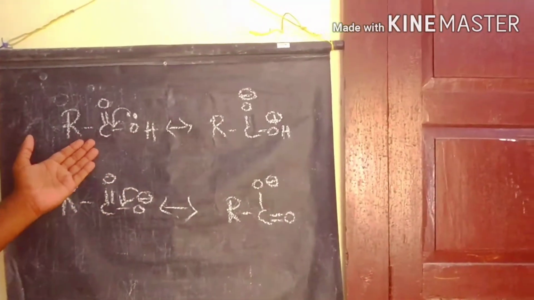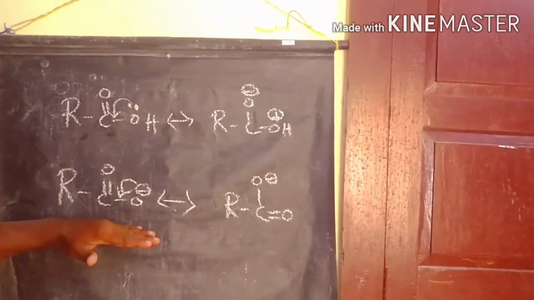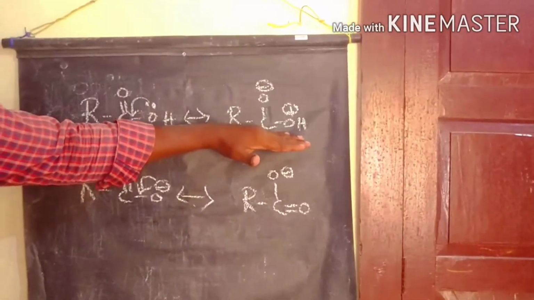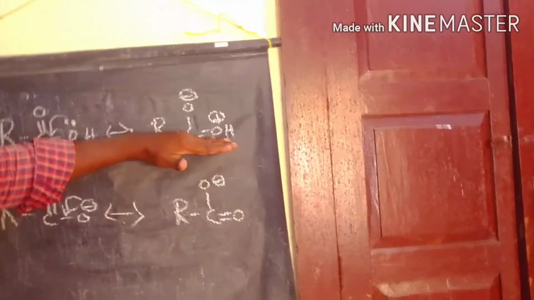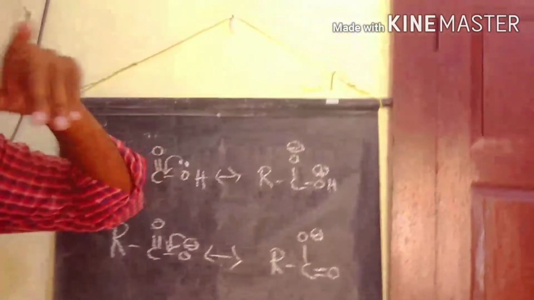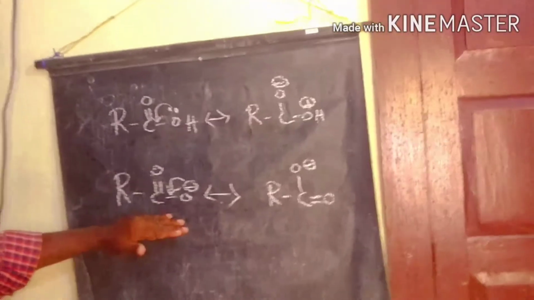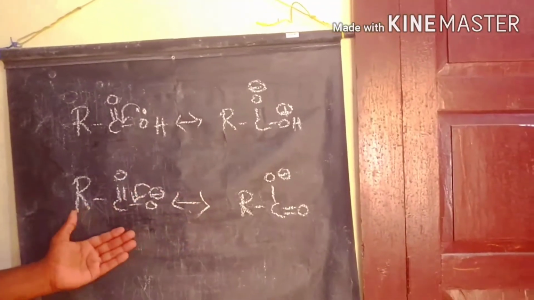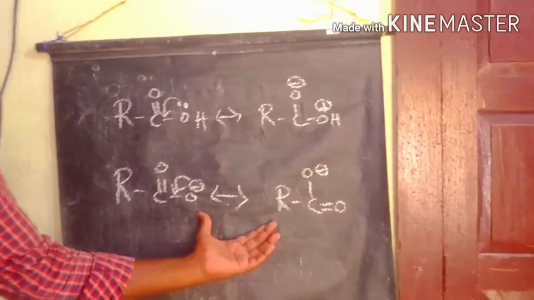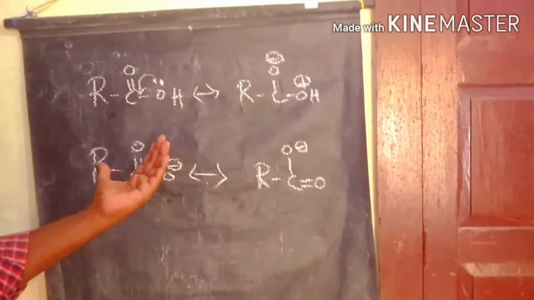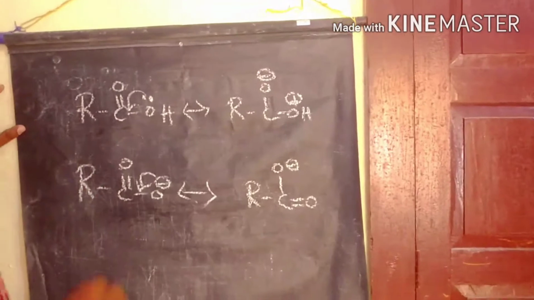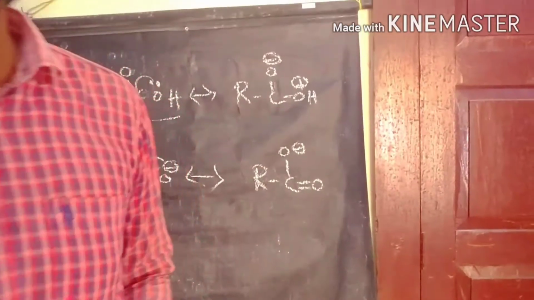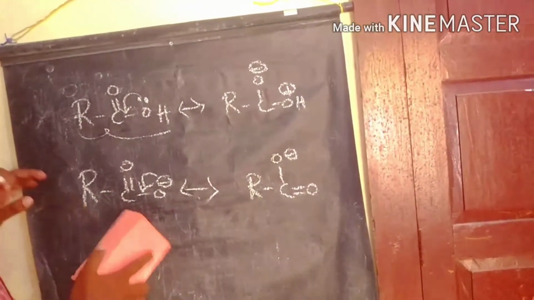When you compare the carboxylic acid resonance structures and the carboxylate ion resonance structures, the carboxylic acid resonance structures are less stable because they have charge separation. That means we have minus and plus charges. In this case, the carboxylate ion resonance structures are very stable because they are similar, identical resonance structures. That's why it is very stable. So the carboxylic acid easily loses a proton to form the carboxylate ion, and that's why carboxylic acids are more acidic than alcohols.